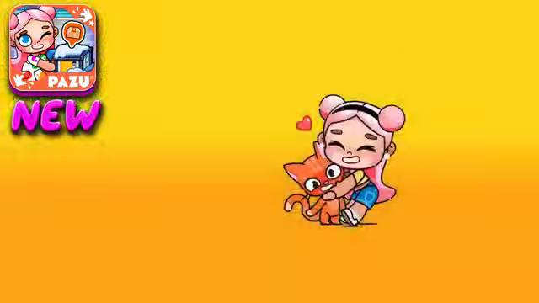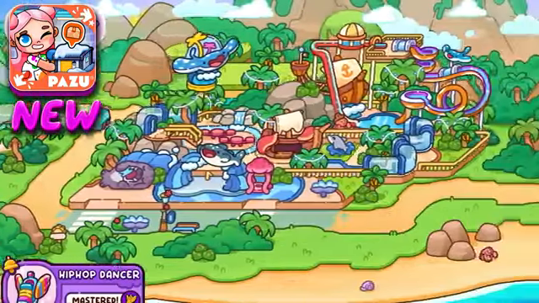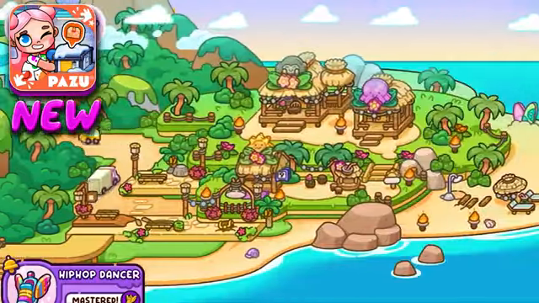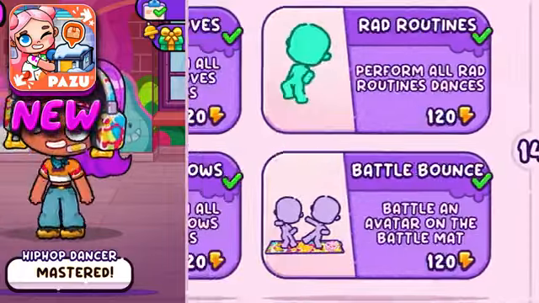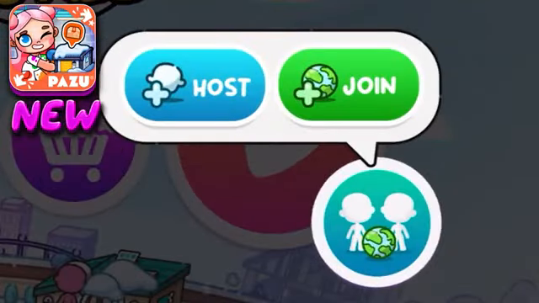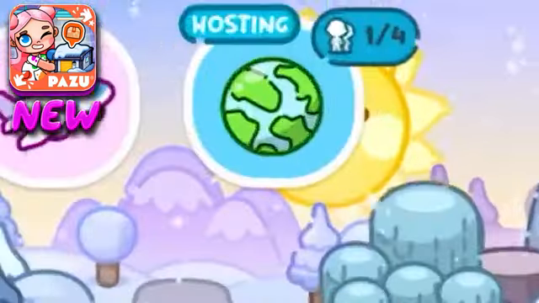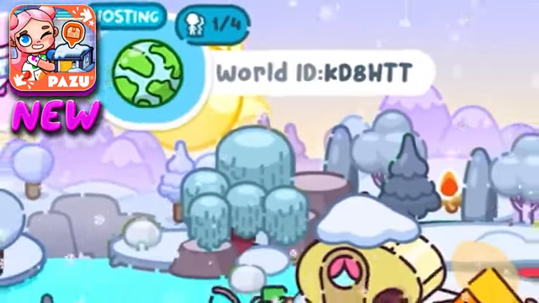Now, let me tell you about the biggest updates that have happened this year in Avatar World. And one of them is the appearance of an entire island with many locations. You can get there by pressing the airplane button. We also have a challenge mode where we need to complete tasks for which we receive rewards. I also want to note that the new version of Avatar World has an online mode for 4 players at the same time. This is a very cool thing, because now I can play with my subscribers online if necessary.